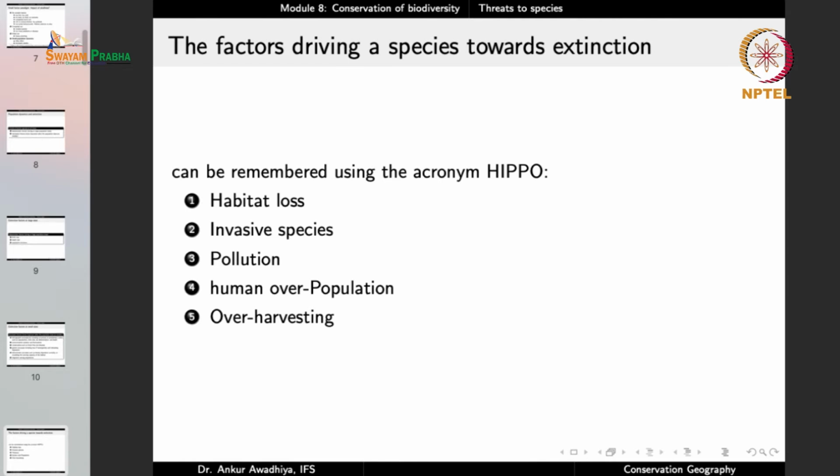And the factors that drive species towards extinction can be remembered using the acronym HIPPO. H is habitat loss, I is invasive species, P is pollution, P is human overpopulation, and O is overharvesting. So human overpopulation is playing a big role in habitat loss, pollution, overharvesting, and in a large number of cases also in bringing invasive species to other areas. So of all the factors in HIPPO, human overpopulation is the most important factor these days.